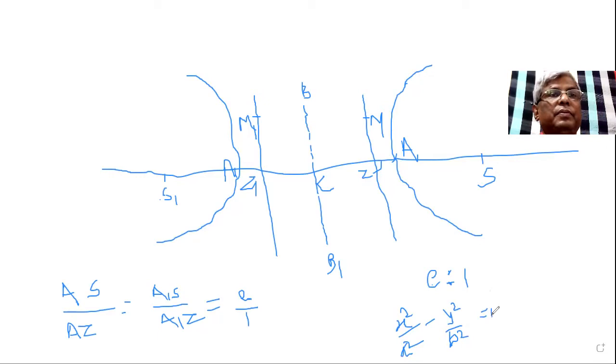This is the equation of hyperbola. In your 12th class, you have already derived how this result is obtained. We are not going to derive this as per our curriculum. We have to just give a brief introduction of hyperbola, because we have to use this concept in some other derivation.